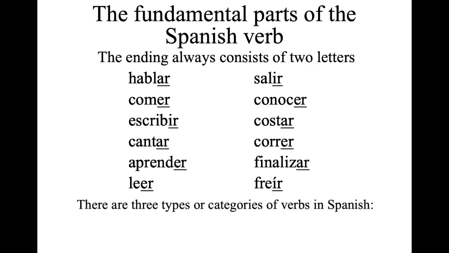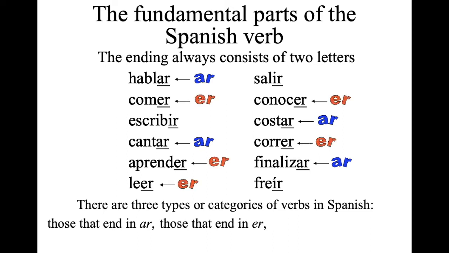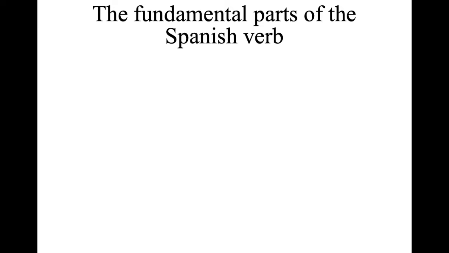So remember, there are three types of categories of verbs in Spanish. Those that end in ar, that will be the first kind. Those that end in er, that will be the second kind. We are highlighting those with red color here. And those that end in ir, like escribir, salir, freír. With er: comer, aprender, leer, conocer, correr. With ar: hablar, cantar, costar, finalizar.